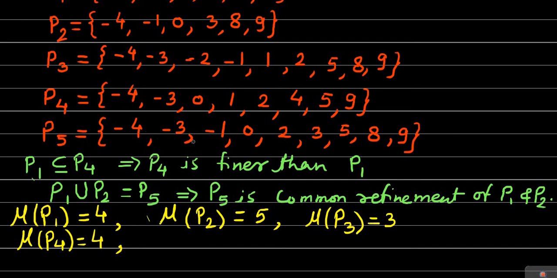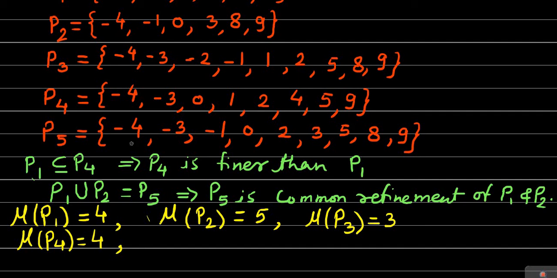Now we'll consider the norm of the last partition. From -4 to -3 the length is 1, -3 to -1 length is 2, -1 to 0 length is 1, 0 to 2 length is 2, 2 to 3 length is 1, 3 to 5 length is 2, 5 to 8 length is 3, and 8 to 9 length is 1. So the largest length is the length between 5 and 8, which is 3.